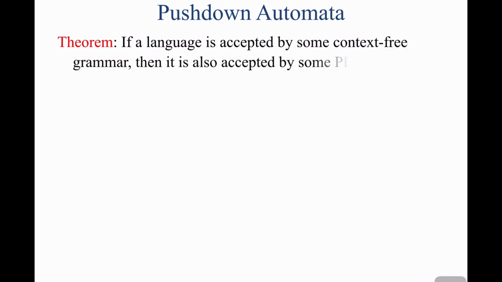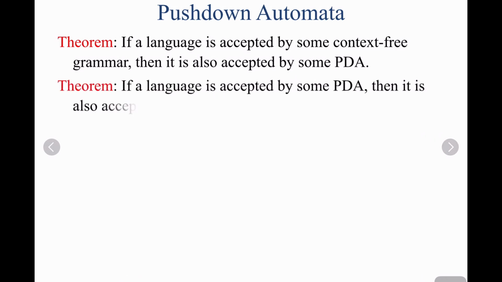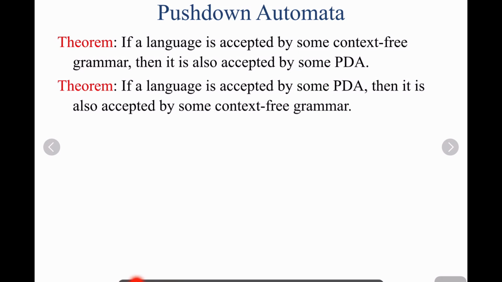Before designing the conversion, let us understand how the theorems work. The statement is like this: if a language is accepted by some context-free grammar, then it is also accepted by a pushdown automata. There is another theorem indicated here: if a language is accepted by some PDA, then it is also accepted by some context-free grammar.